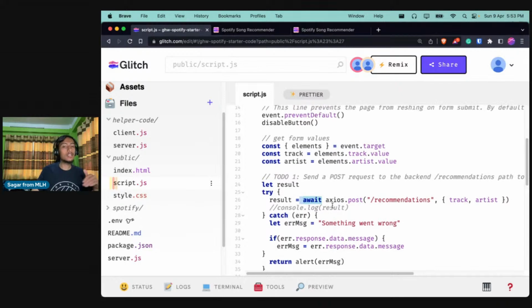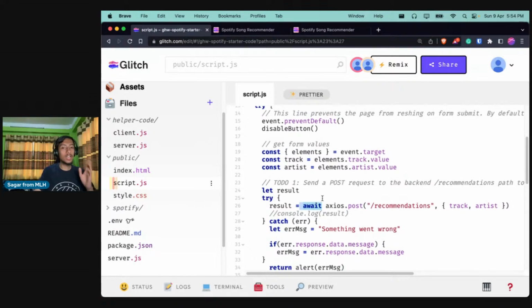So this is usually done when we make an external request to an API, it usually takes some time, right? Whenever we make a GET request or a POST request, it takes some time, and we don't want to block the execution of code during that time. So what we do is create a promise, which is something in JavaScript. It will create a promise and wait for this request to complete. And after the request is complete, or we get a response from the API, we'll use the value. So that is why we use the await keyword.